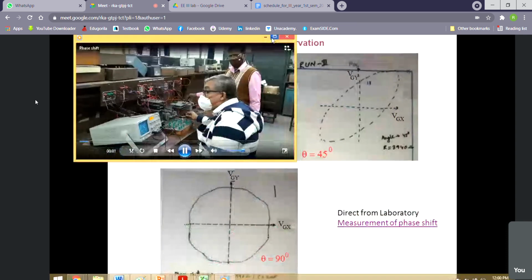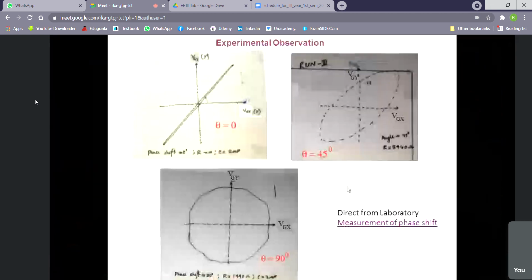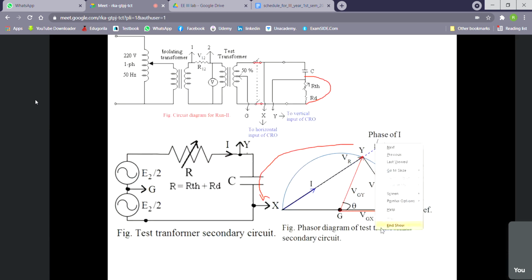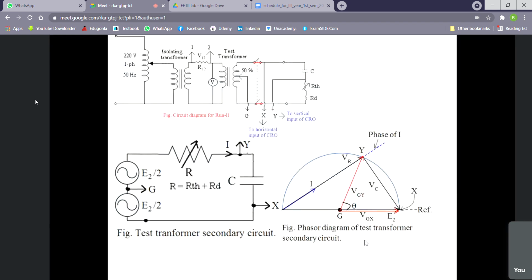Ma'am, can you repeat the last part? If we want to get 0 degree, this angle theta should tend to 0. 0 means this GY should superimpose with GX. Then how is it possible? Then this voltage VR should be equal to the supply voltage. To make voltage VR equal to supply voltage, this resistance should be infinity. There should not be any voltage across C. So if we make R open, then VR will be equal to the supply voltage. So we can get 0 degree angle.